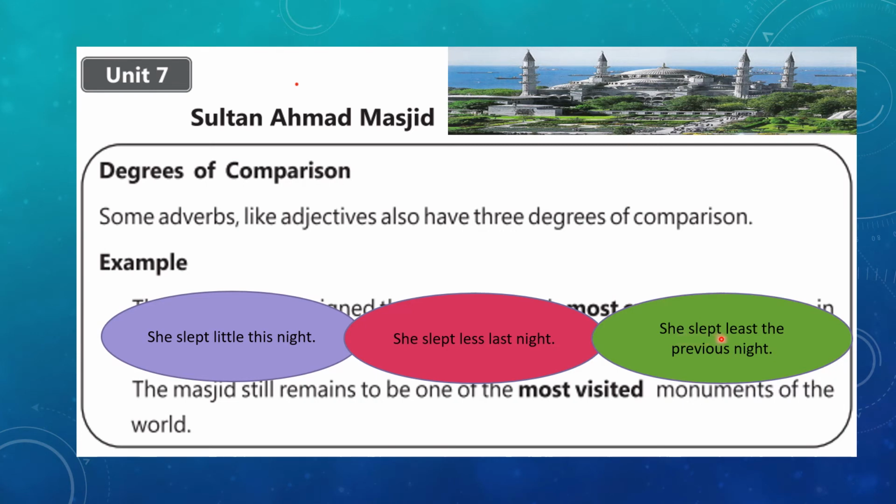She slept least the previous night, and here least is the superlative degree of comparison, and again modifying the verb slept. So I hope after looking at this, you now have a better understanding of degrees of comparison.